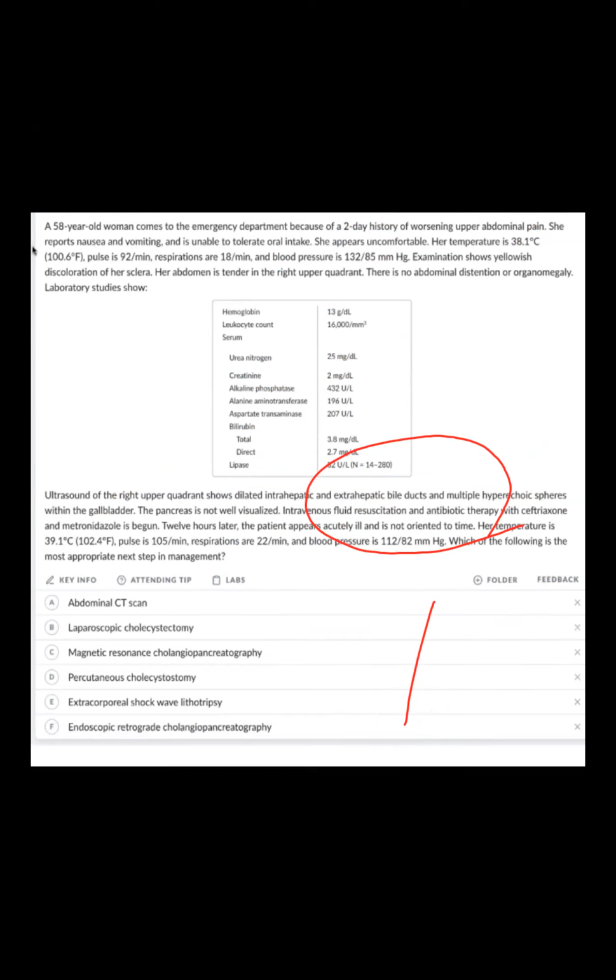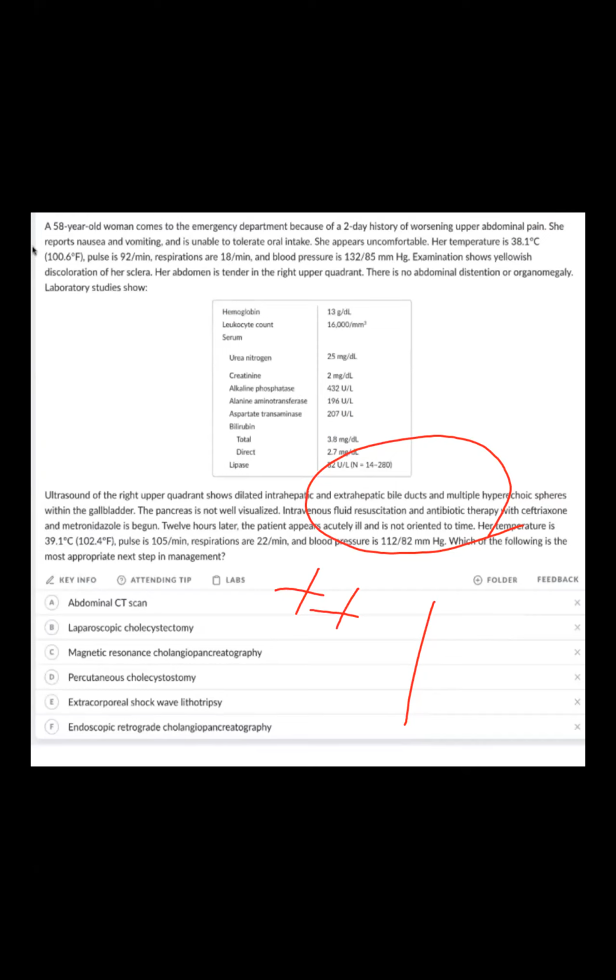No, ma'am. We exclude option A. There is no need of CT scan. Percutaneous in an infective state we can't do. Laparoscopic we can't do. MRCP, magnetic resonance cholangiopancreatography.